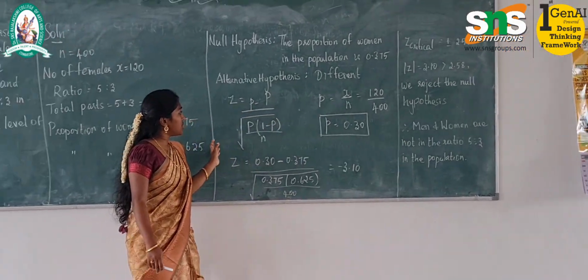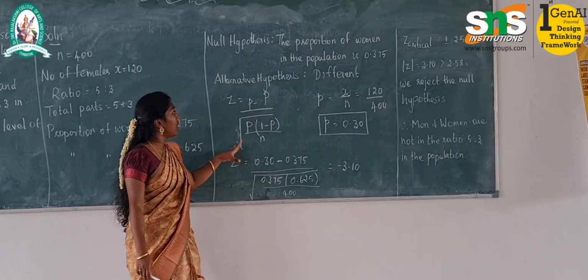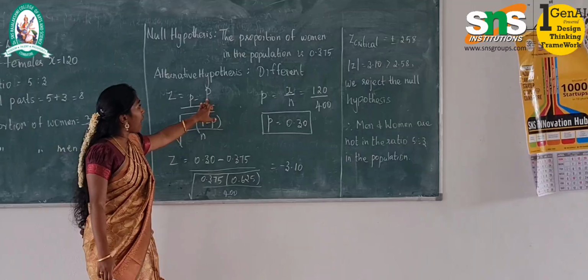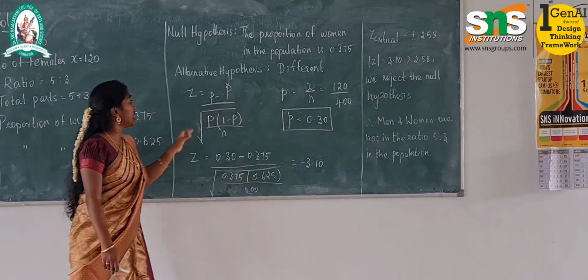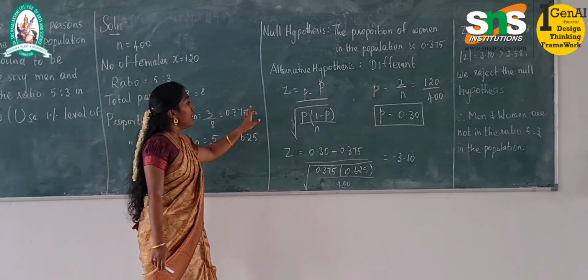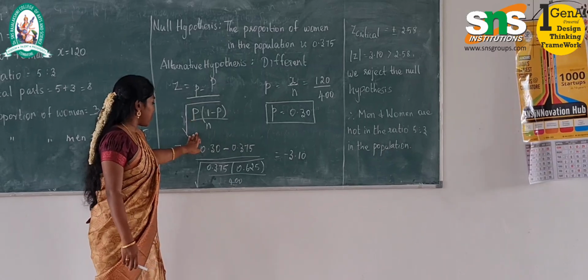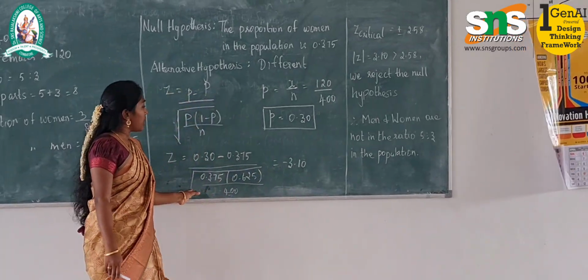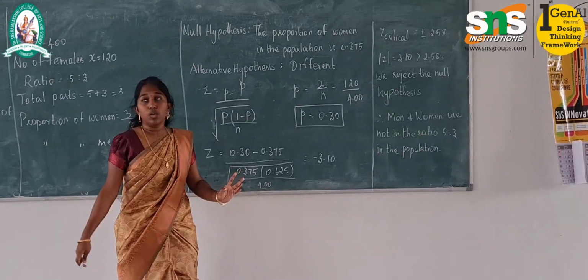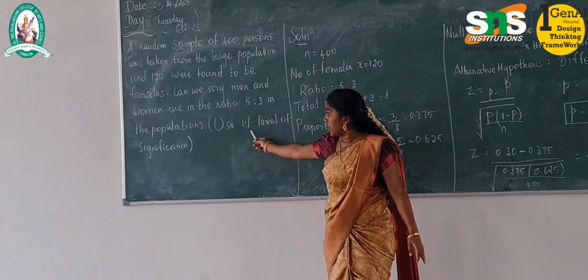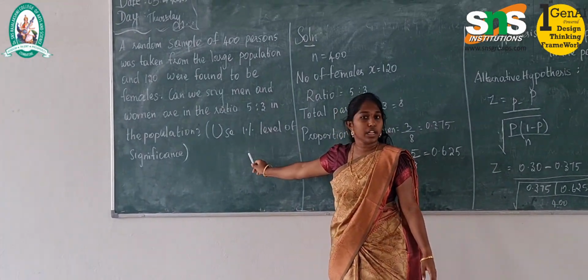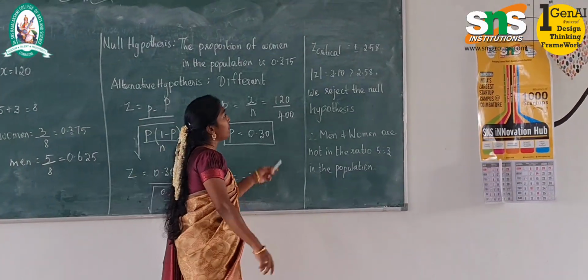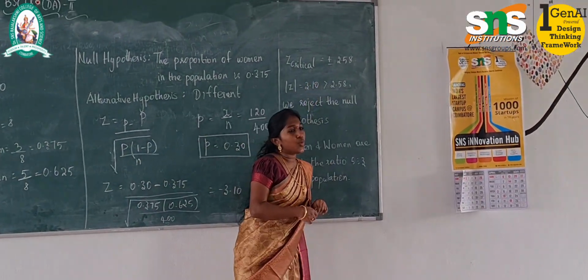Then we substitute all the values in the formula. The value of small p is 0.30 and the value of capital P, the proportion for women, is 0.375. By substituting all those values in this formula, we get an answer of minus 3.10. Next we calculate the critical value. The question itself says we have to use the 1% level of significance. At the 1% level of significance, the critical value will be plus or minus 2.58.